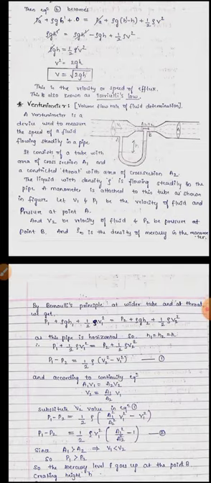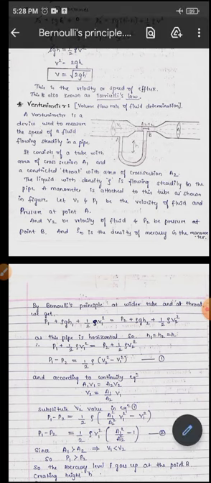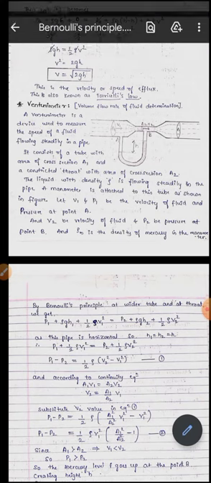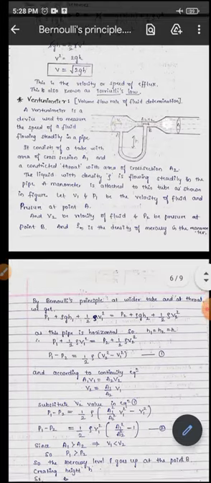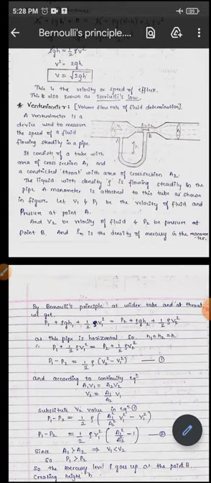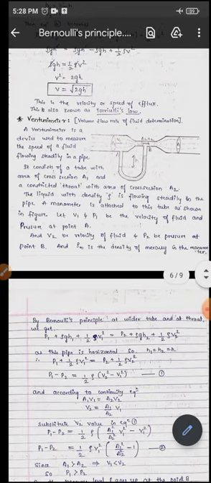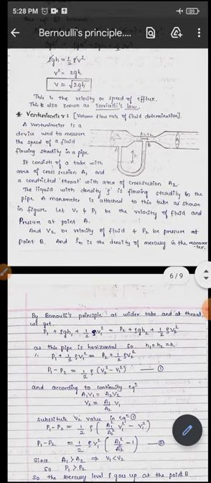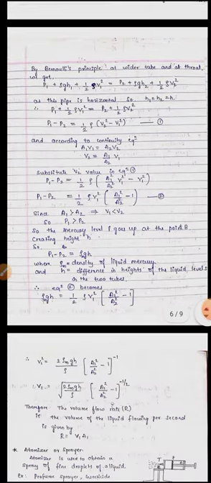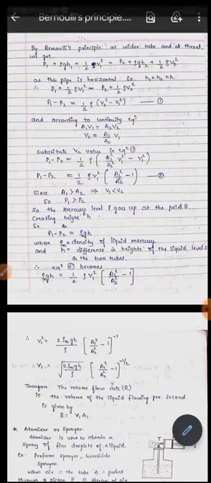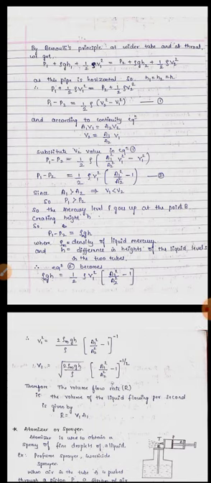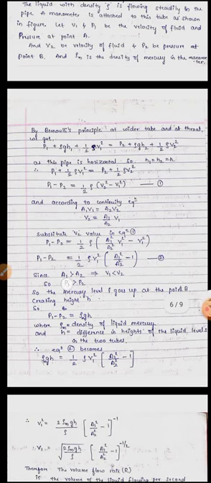The height of the mercury level increases at point B. Because the pressure is increased at point A, the fluid flowing in this tube comes into this manometer, so the height of the mercury level goes up at point B, by which we get P1 minus P2, because we have that P1 is greater than P2.